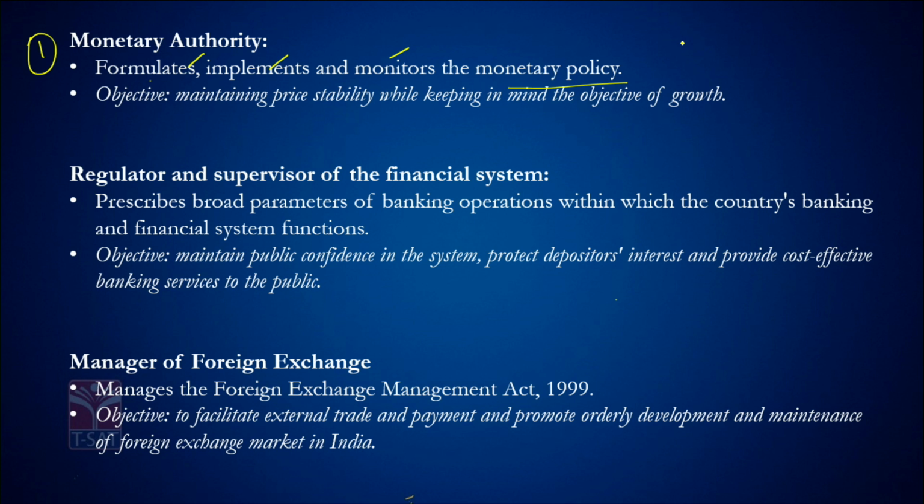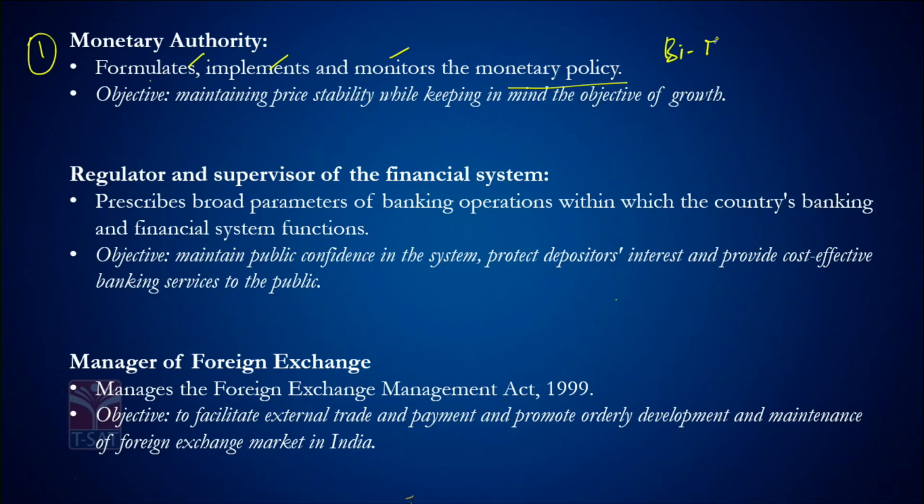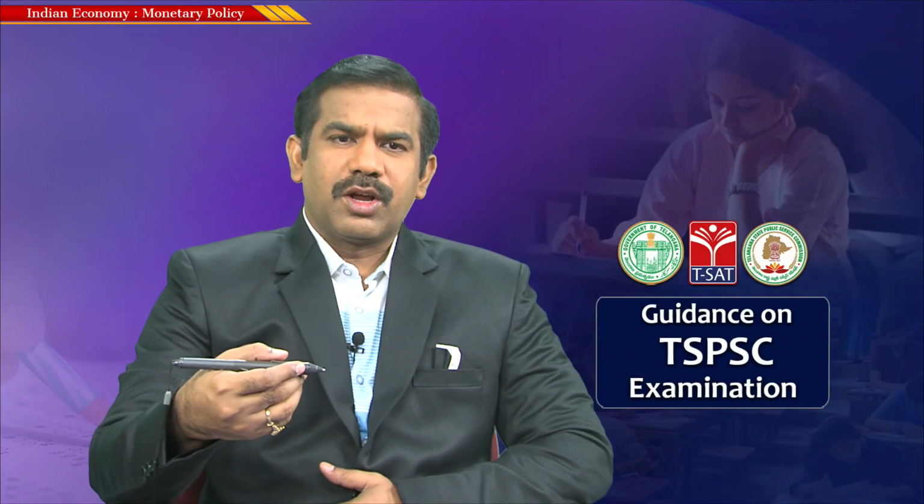Almost some 10 years back, there were times when the RBI also used to go for a mid-quarterly review, once every 45 days. But as of now, we have a bi-monthly policy review. Is there anything mentioned either in the Constitution of India or the RBI Act about the review period? Not necessarily. So what exactly is the review period, is it bi-monthly or quarterly? It all depends upon the state of the economy.